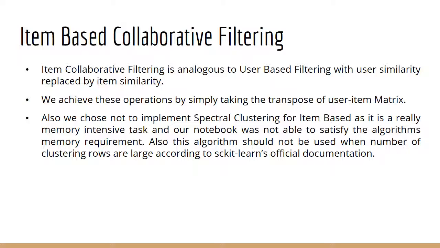Item-based collaborative filtering is analogous to user-based filtering. We simply take the transpose of our user-item matrix and proceed with the steps that we followed for user-based filtering. We chose not to implement spectral clustering because spectral clustering should not be used when the number of rows to cluster is high, which is the case as we have a higher number of movies than the number of users.